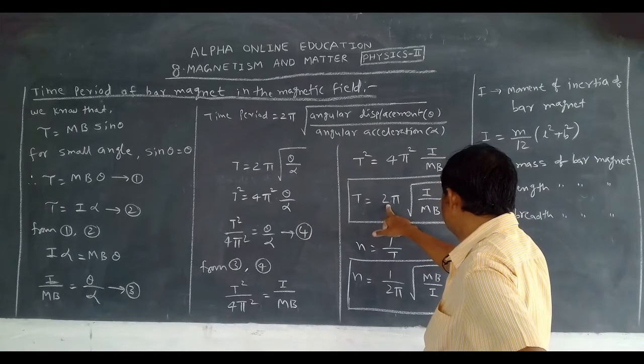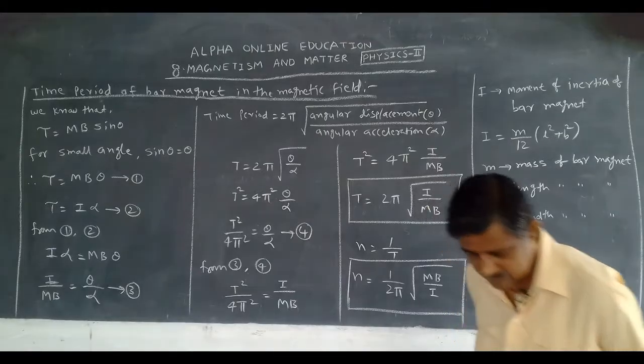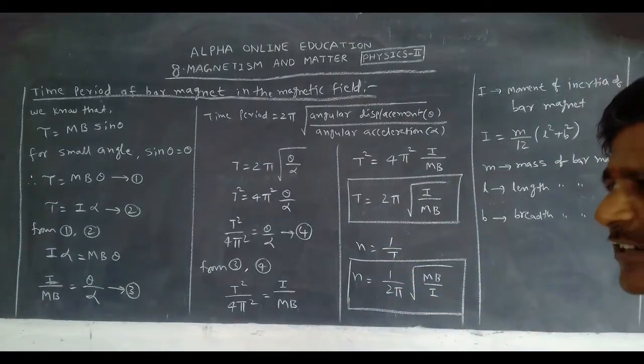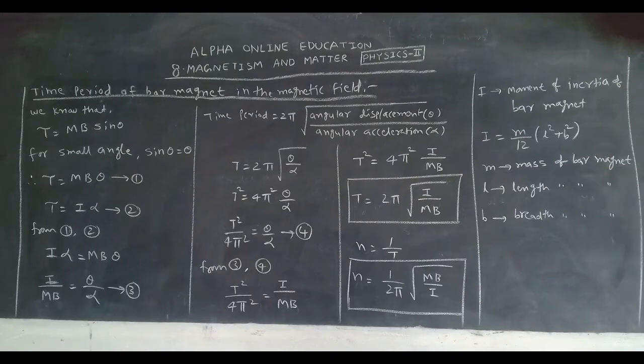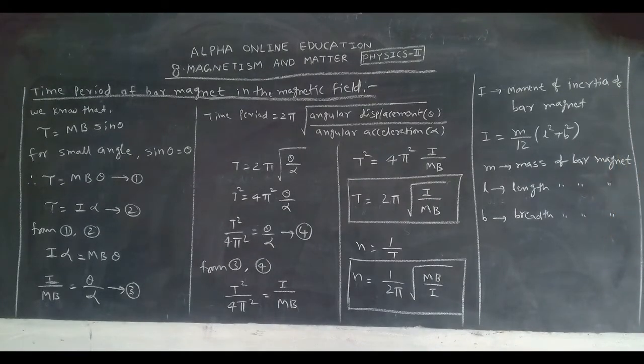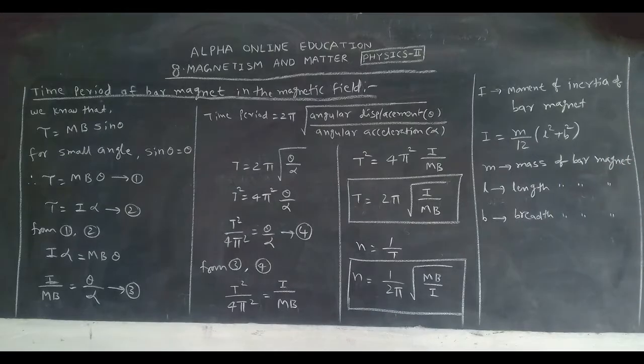Then T is equal to 2 pi root I by mB. What is the equation for the time period of the bar magnet? The time period of the bar magnet in the uniform magnetic field, capital T, is equal to 2 pi root I by mB.